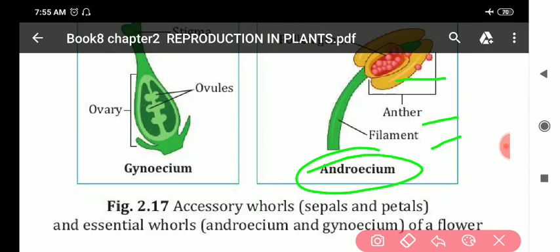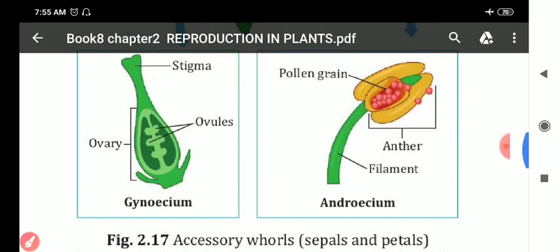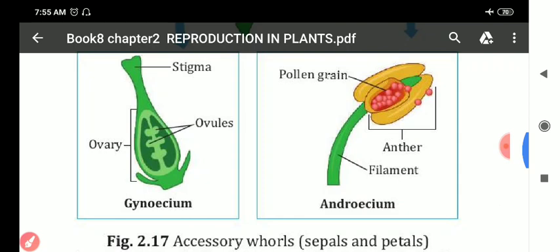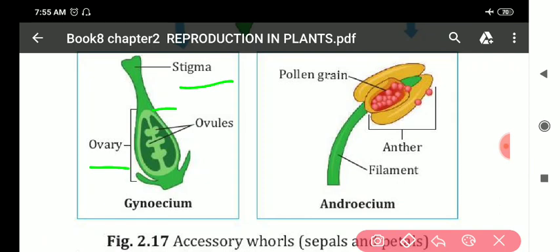Then next, my dear students, we have the female reproductive part, the gynoecium. It mainly consists of three parts: stigma, style and ovary.